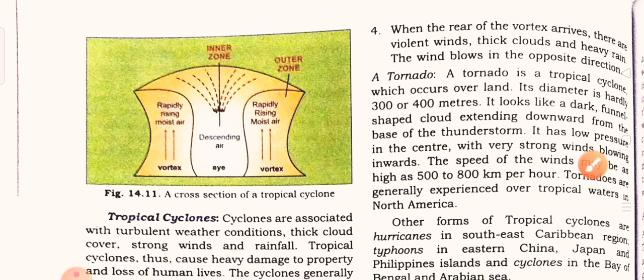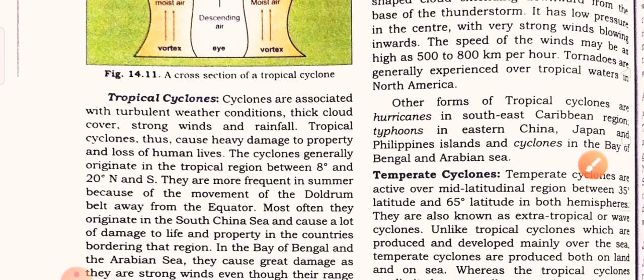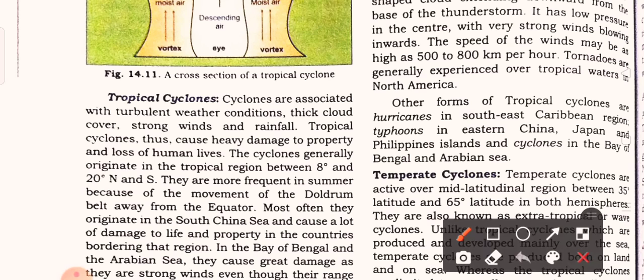Now we are going to discuss the other forms of the tropical cyclone: hurricane in the Southeast Caribbean region, typhoon in eastern China, Japan and the Philippine Islands, and cyclone in the Bay of Bengal and the Arabian Sea.